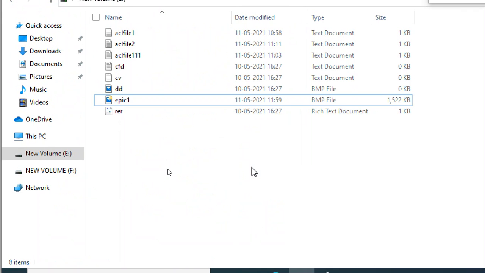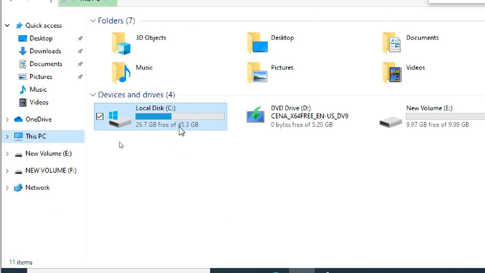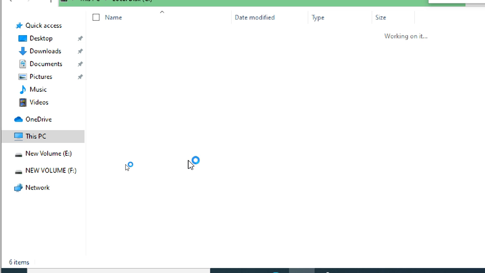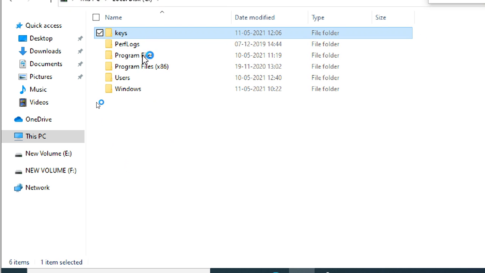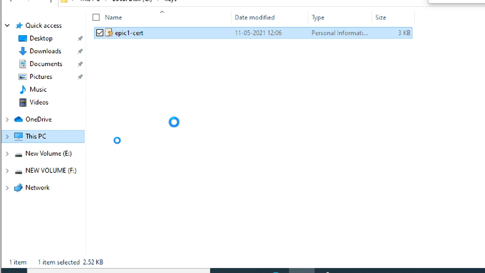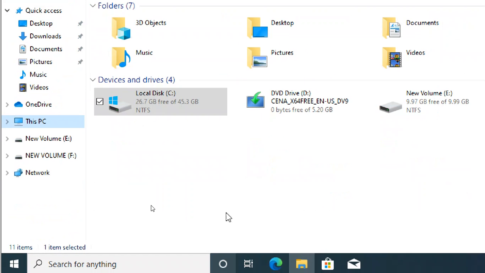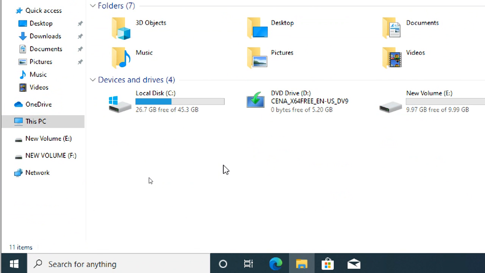So where is the key for this user? The key we copied, we backed up into the C drive, right? That is just an exported key. That's it, not an active key. The key we have to install to work with it. It is just a file only. It does nothing unless you install it. Currently we don't require that. It is already installed in our PC. What does that mean? I will show you.